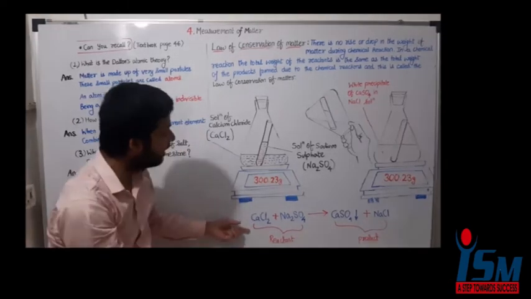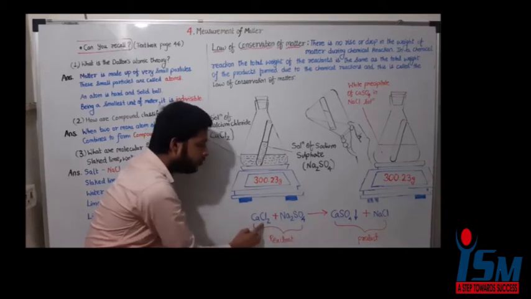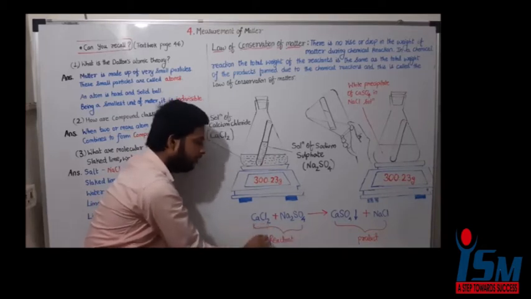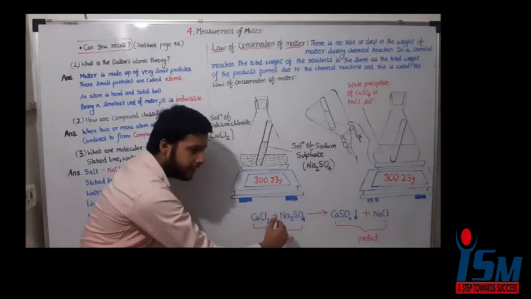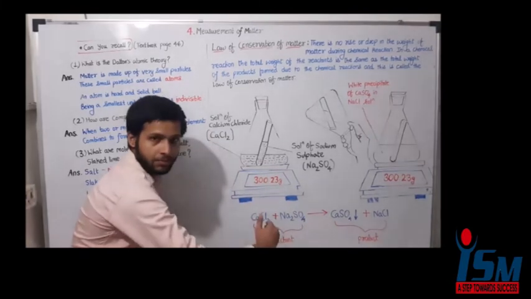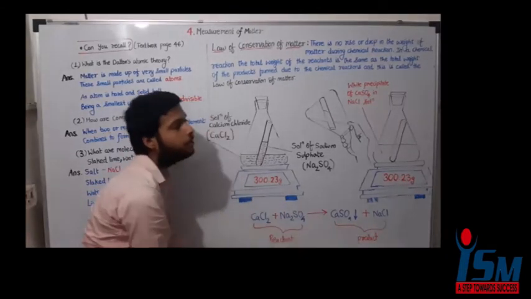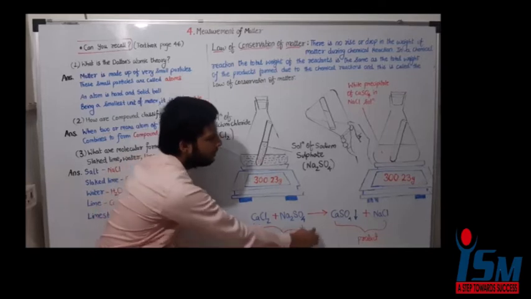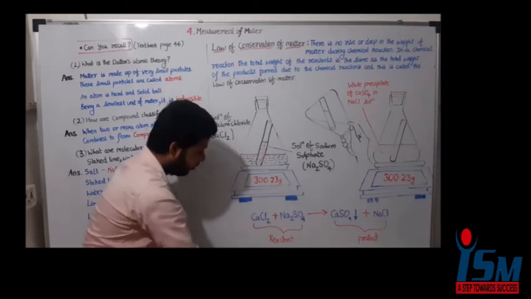So CaCl2 plus Na2SO4. CaCl2 stands for calcium chloride. When reacted with sodium sulfate, these are the reactants. Sir, the reactants are written on the left hand side, and what we get after they react, we call the product. After the reaction, what products do we get? Calcium sulfate.